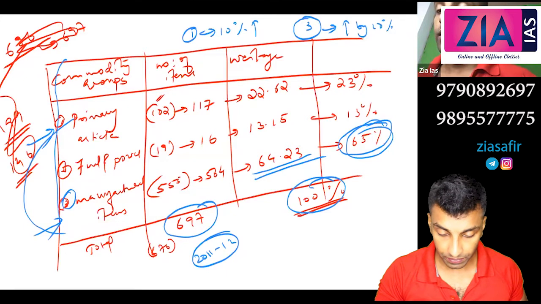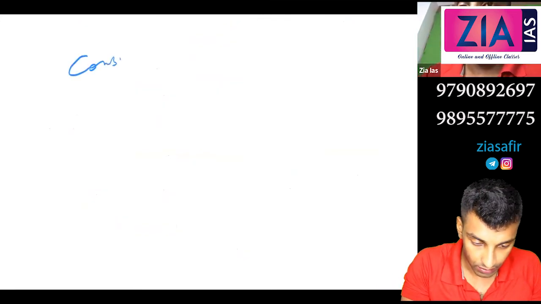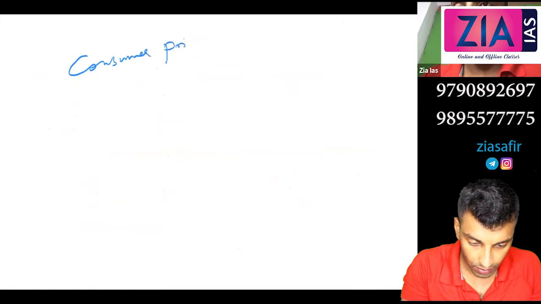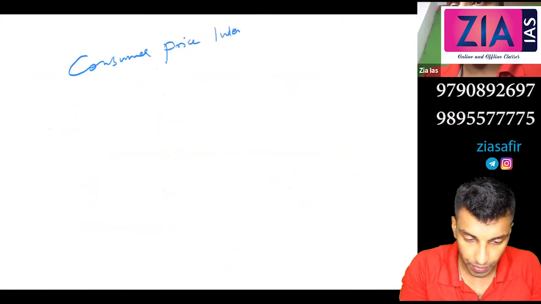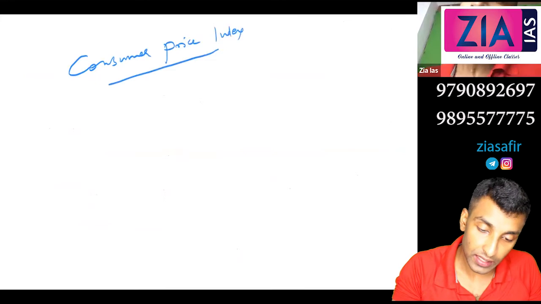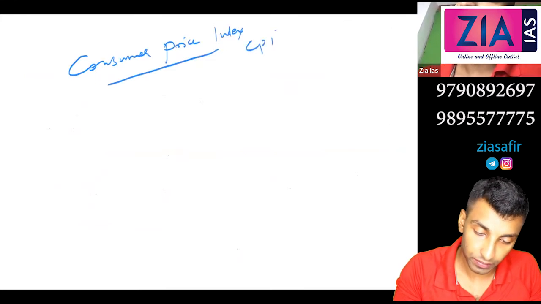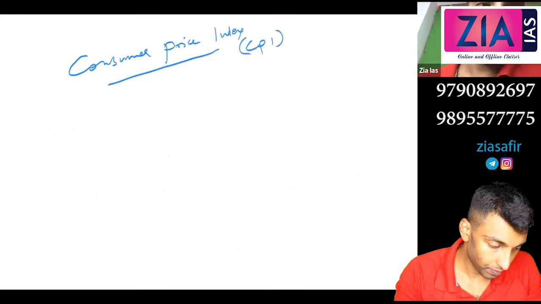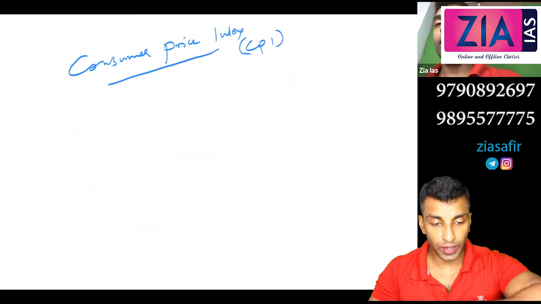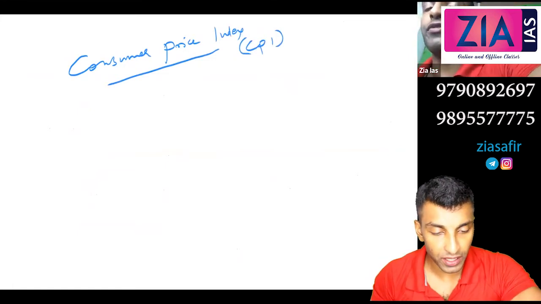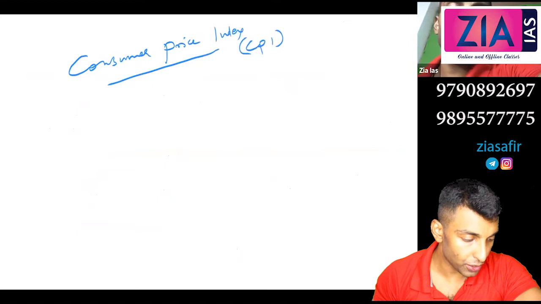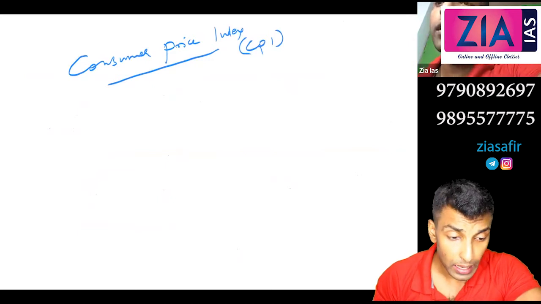So next one, consumer price index, CPI. It is measuring the inflation from the consumer point of view. So it shows the impact of inflation on the people.